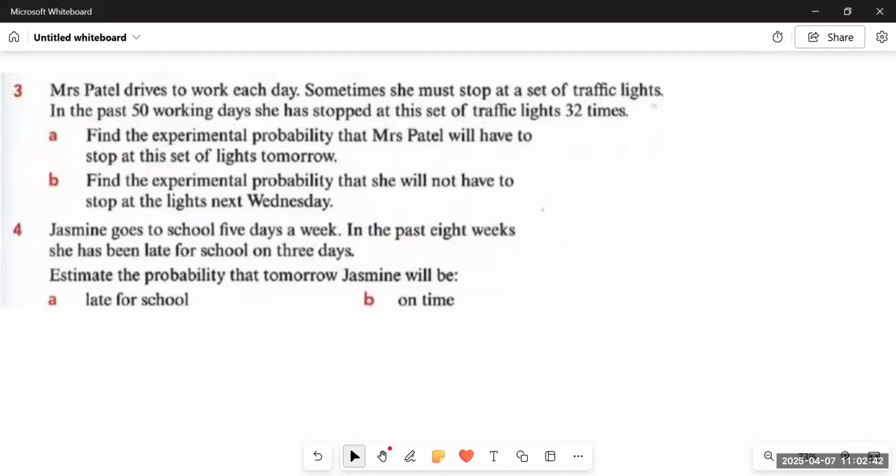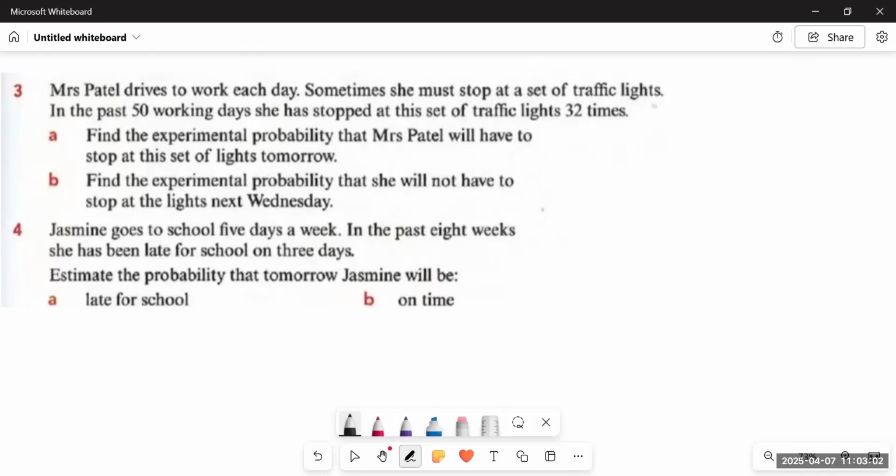Now let's do question number 3, which says Mrs. Patel drives to his work every day. Sometimes he must stop at a set of traffic lights. In the past 50 working days, an experiment has been carried out for 50 working days. She has stopped at this set of traffic lights 32 times.